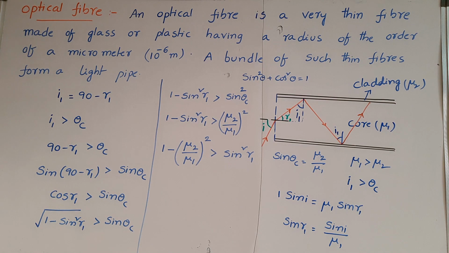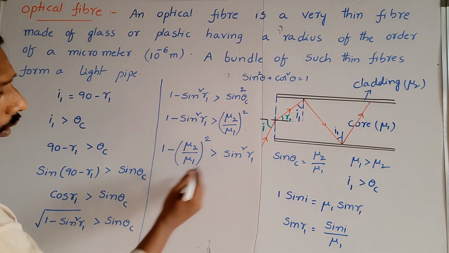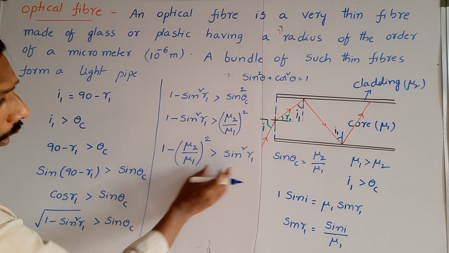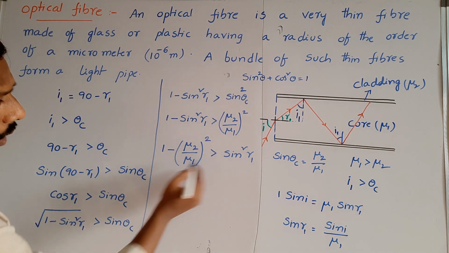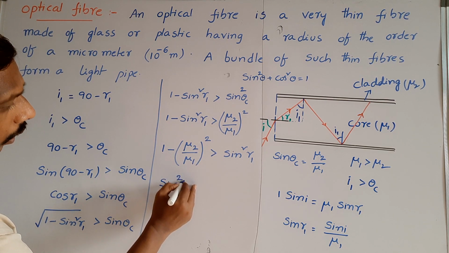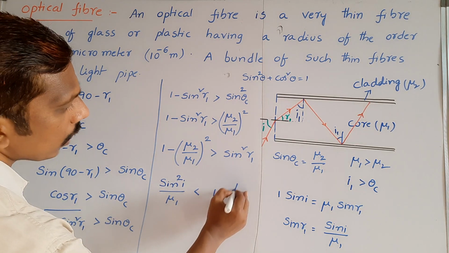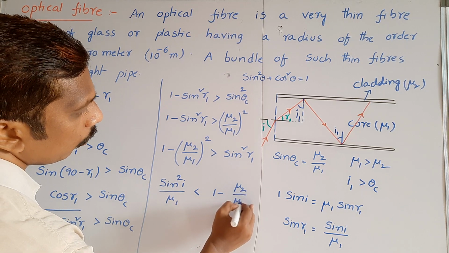So from this we can write sin R1 is equal to sin I by mu1. Here this one is greater, this one is lesser. So we write sin square I by mu1 is less than 1 minus mu2 by mu1 whole square.